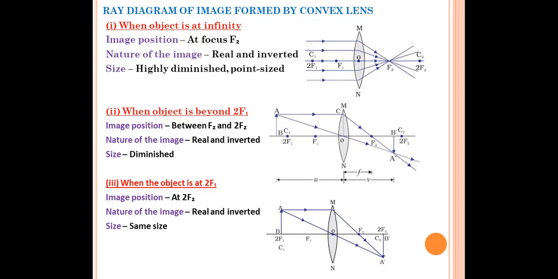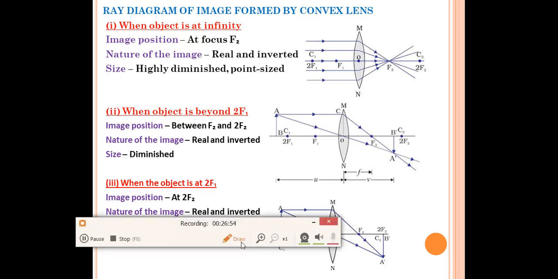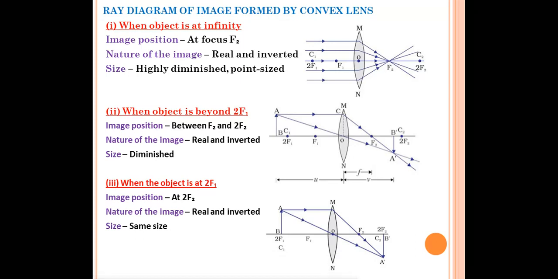Now we'll discuss one by one the ray diagrams for convex lens. Altogether 6 diagrams are given. 6 cases we have to discuss for convex lens, and for concave lens only 2 diagrams are there. So in the first case, the object is at infinity. This is the convex lens MN. This is the principal axis. At the center we have the optical center. This is the focus point f1. This is the 2f1 point, or you can write this as center of curvature c1 also. This is f2 and this is c2, or you can write 2f2.